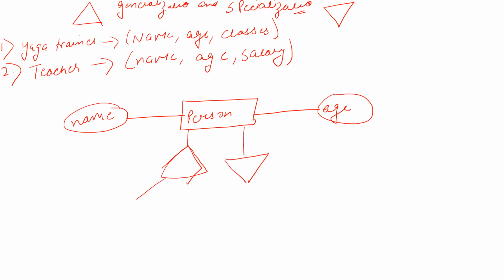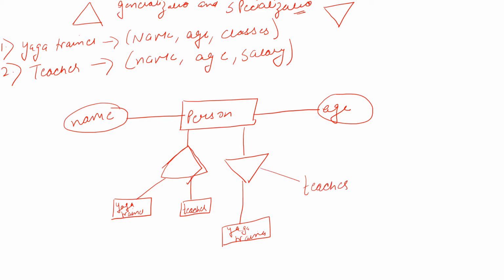You can divide it again further. The two entities we have, yoga trainer and teacher, again yoga trainer and teacher entity, right?